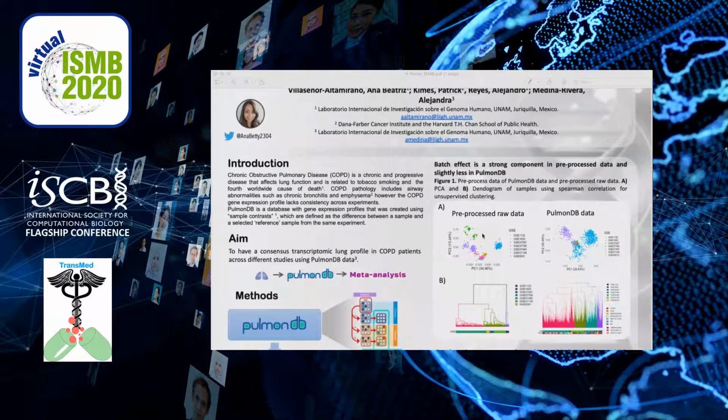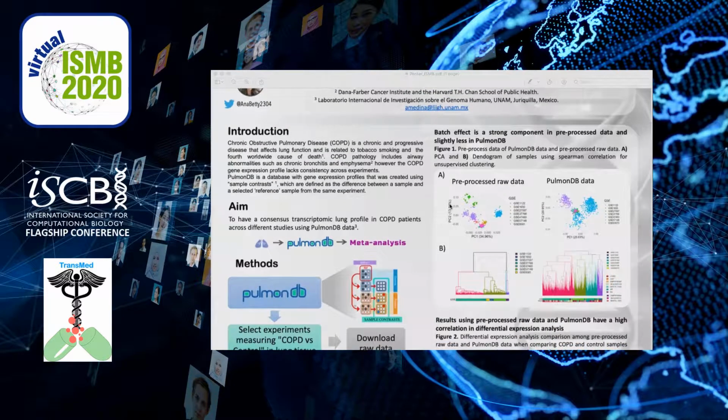Then we analyze the data looking for batch effect, plotting the data in a PCA. We found that in both cases, the principal components are driven by the experiment ID, which are shown in different colors. We also see the same effect using unsupervised clustering, as you may see in figure 1b. But in pre-processed raw data, this batch effect is more predominant than in PulmonDB data.